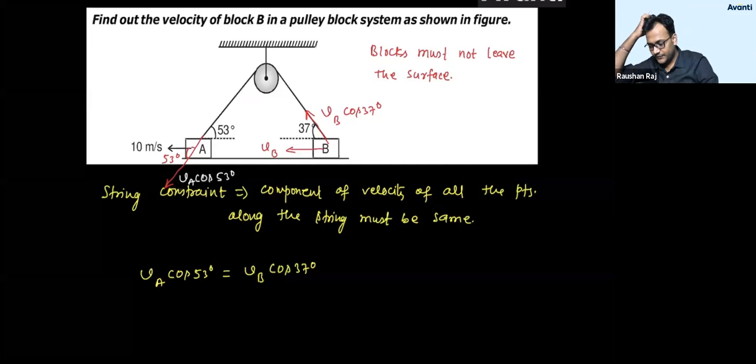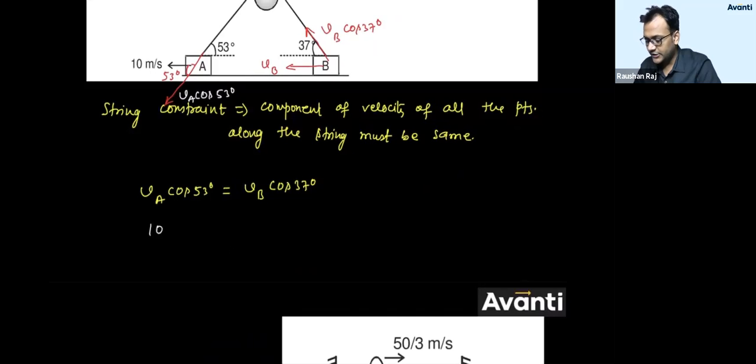Correct है बच्चा लोग? तो इसको solve करो फिर. VA का value 10 मिला into cos 53 is nothing but 3/5. VB cos 37 is nothing but 4/5. तो क्या आंसर मिला बच्चा लोग इधर? VB is equal to 15/2 meter per second.